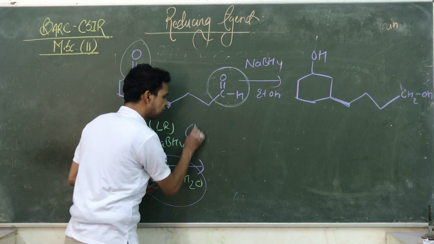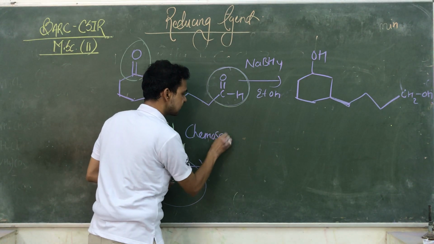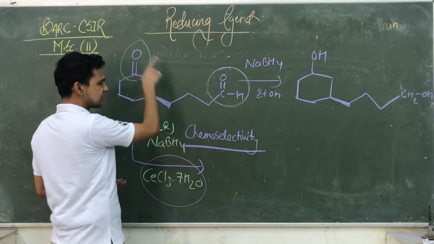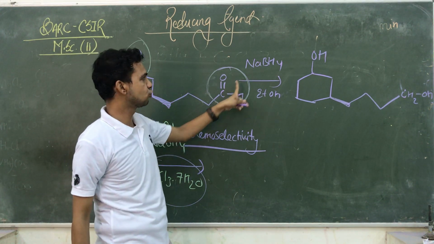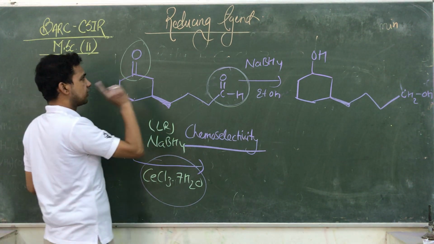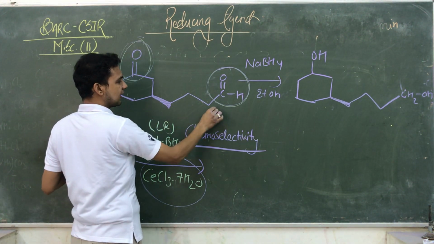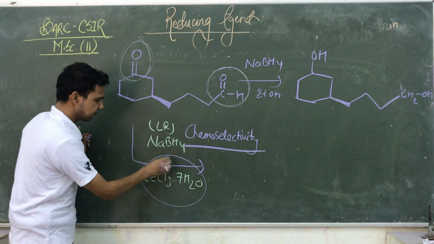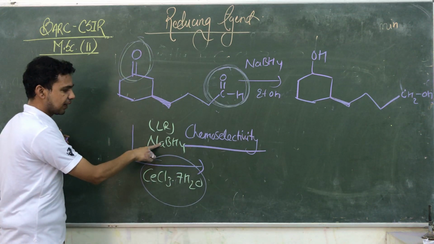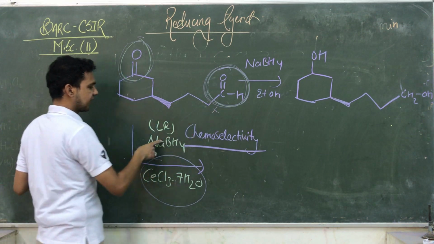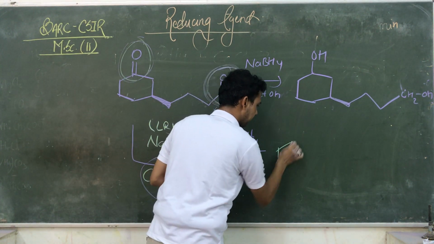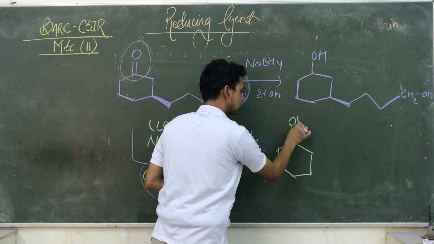That is also a kind of chemoselectivity. अगर आप दोनों को ही गायब करना चाहते हैं, अल्कोहल में कन्वर्ट करना चाहते हैं, तो you only use NaBH4. But if you only reduce the ketonic group and not the aldehyde, so you use cerium chloride. So cerium chloride forms a complex with the aldehyde group. So at that time NaBH4 is not affecting the aldehyde, only affecting this ketone, and our product is only affecting ketone. This one.